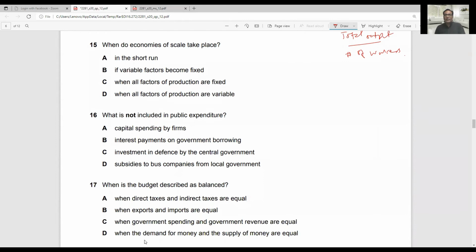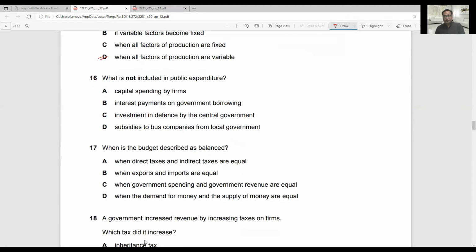Question number 15 is, when do economies of scale take place? Economies of scale is basically a reduction in the average cost of production, and it happens when we increase output. The answer can be option D, sorry, when all factors of production are variable. If they are variable, then definitely we can reduce cost. If cost is fixed, then that cannot be changed.